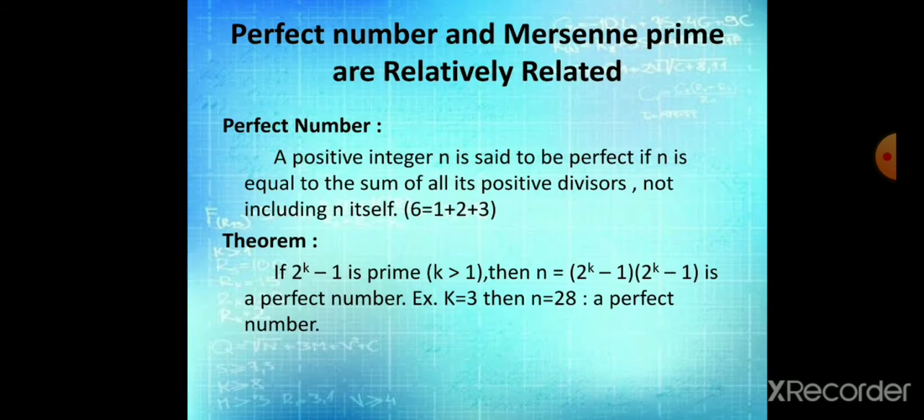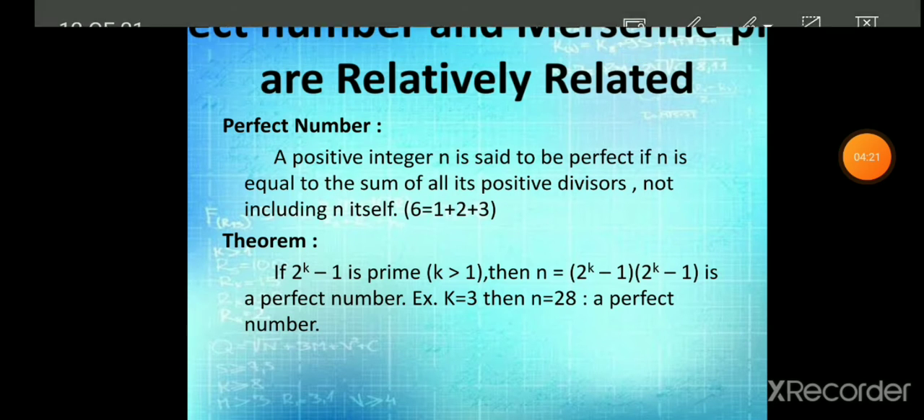Perfect numbers and Mersenne primes are closely related. Perfect number: a positive integer n is said to be perfect if n is equal to the sum of all its positive divisors not including n itself. Theorem: if 2 raised to k minus 1 is prime, then n equal to 2 raised to k minus 1 times 2 raised to k minus 1 is perfect.